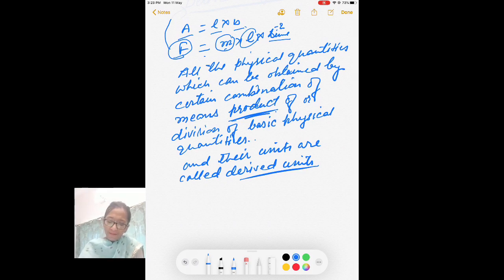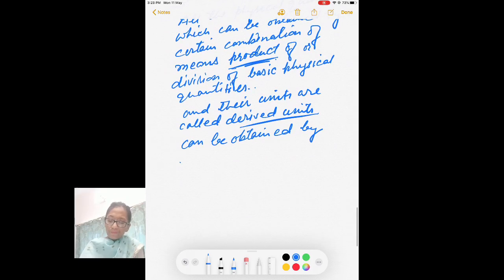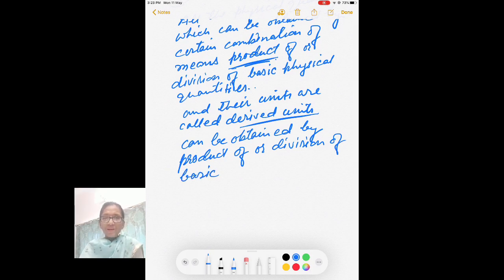And how many basic units are there? There are 7.